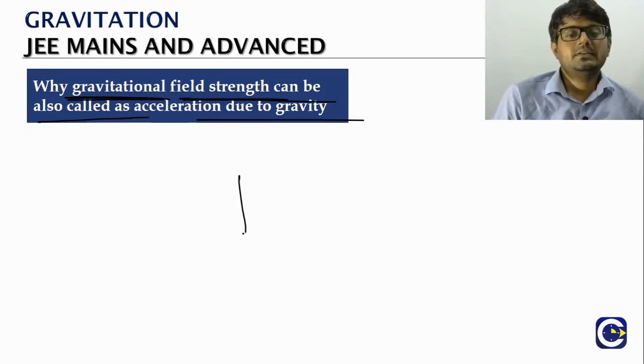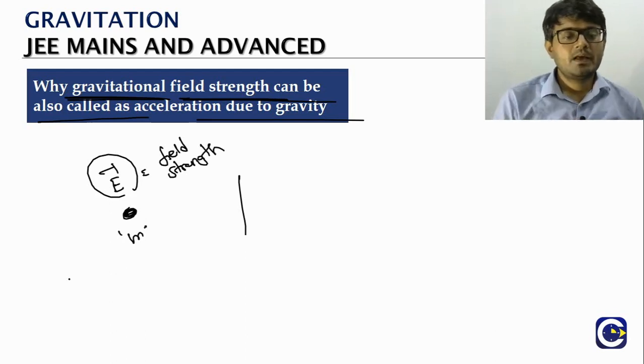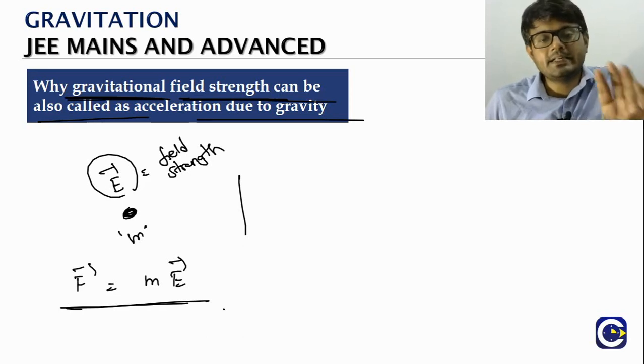Think of it. Let's say we have a test mass, we are keeping it at a location. The field strength at the location is E. Now what is the force acting on the mass? Just now we discussed it: mass times the field strength at the location.